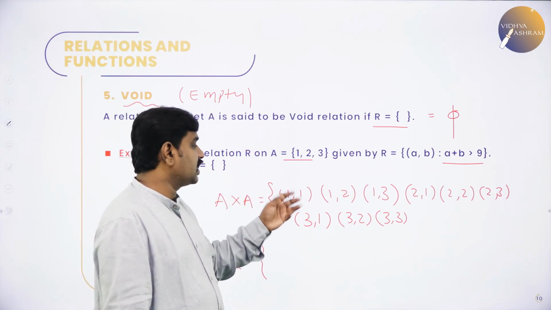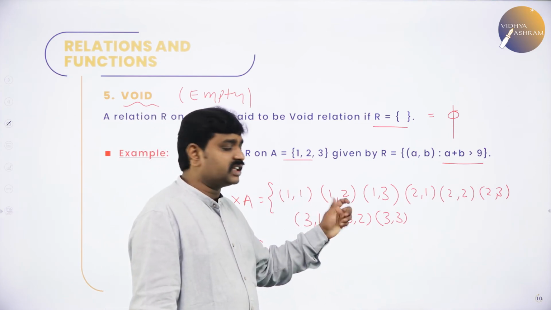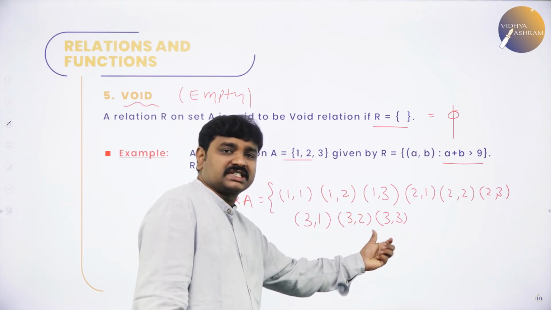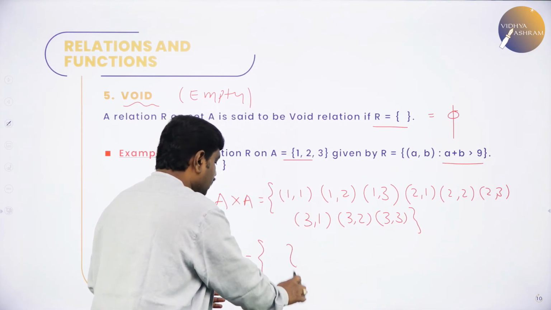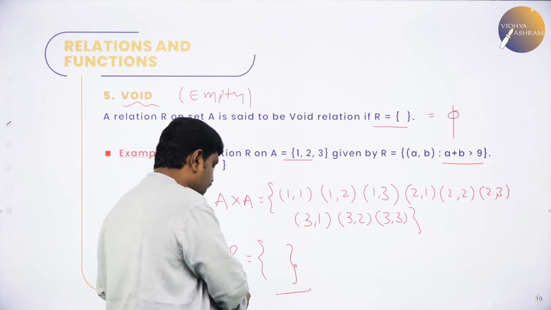What is 1 plus 1? 2. 2 is not greater than 9. 1 plus 2 is what? 3. 3 is not greater than 9. 3 plus 3 is what? 6. 6 is not greater than 9. So, when I want to select elements and write relation R, I am not getting any single element. R is what set? Empty set.